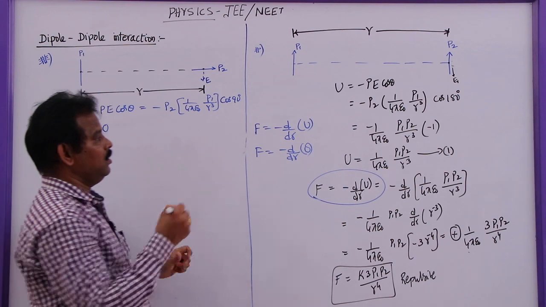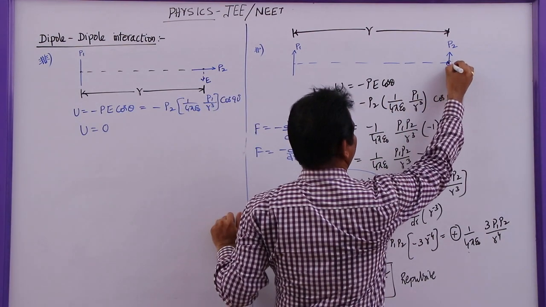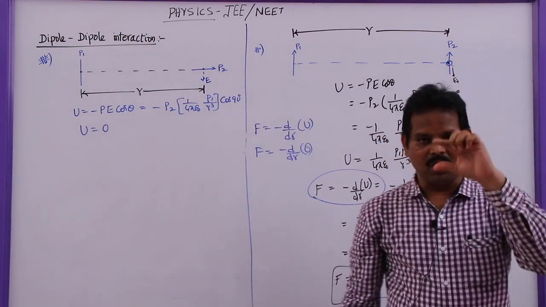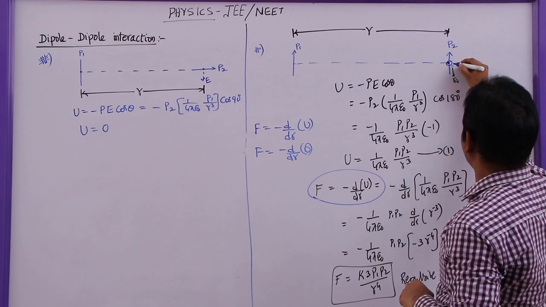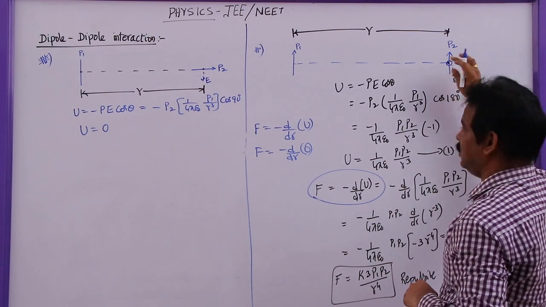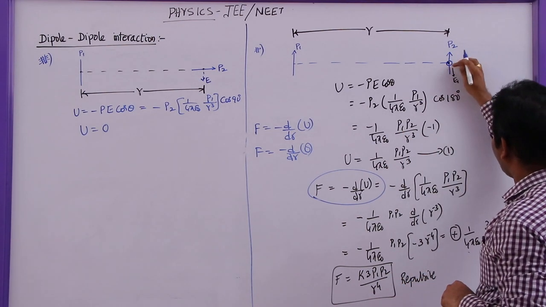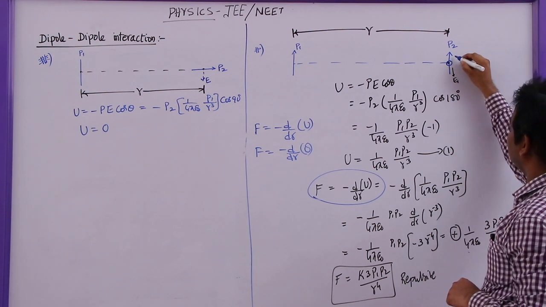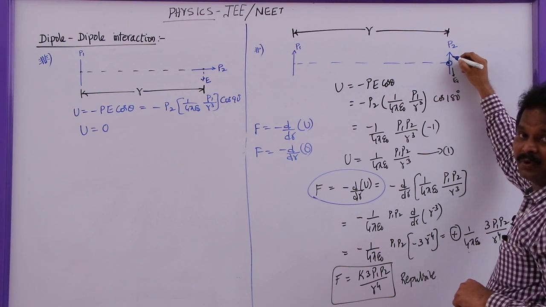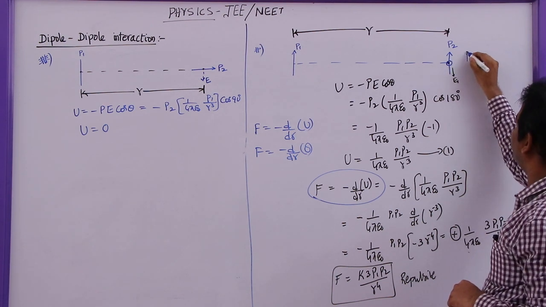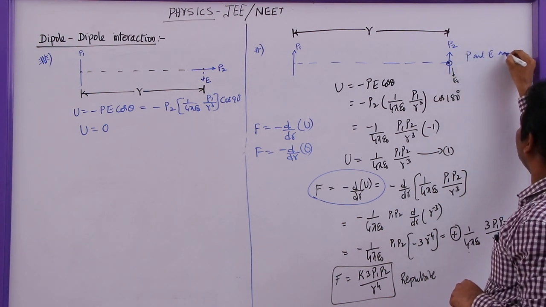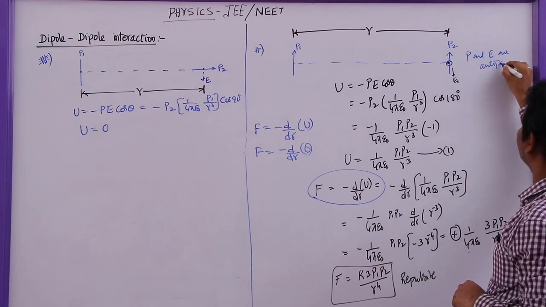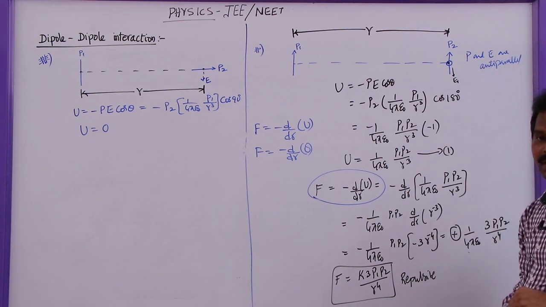Why is this wrong? As these dipoles are very short, the electric field is taken either in the direction of the dipole moment or opposite to it.